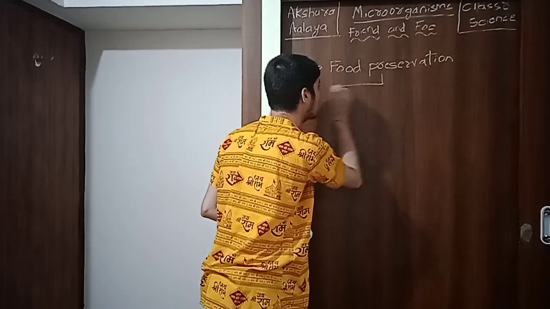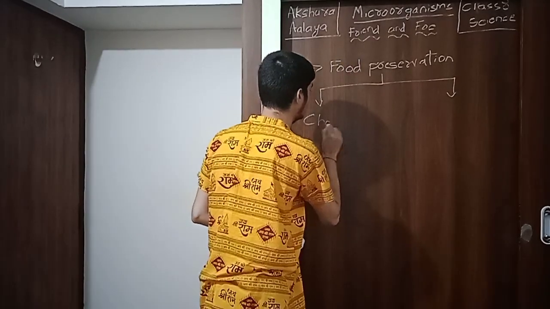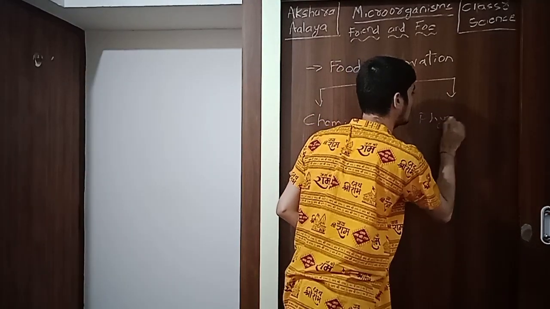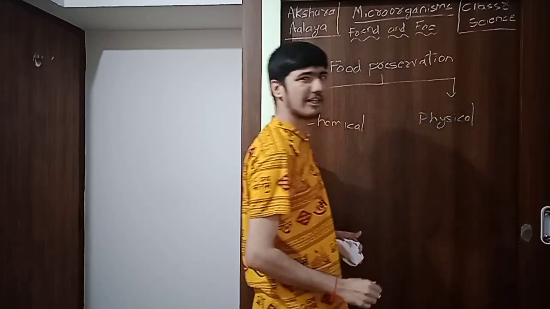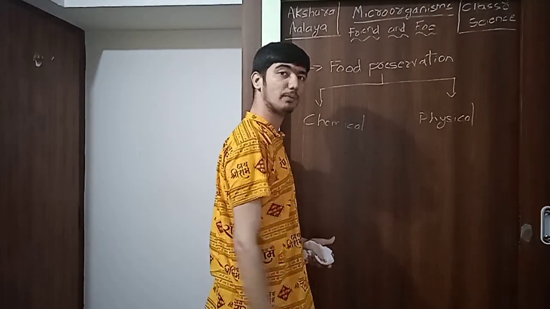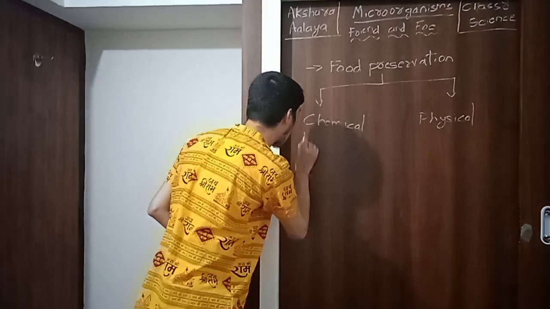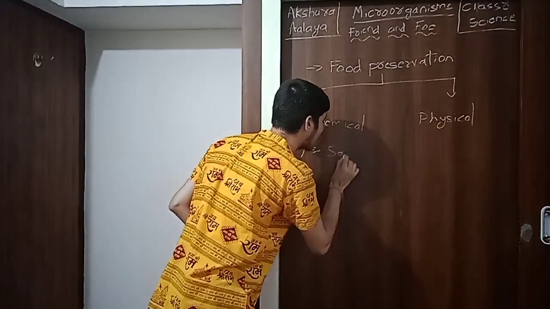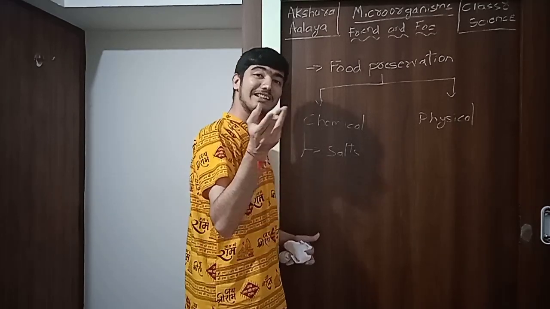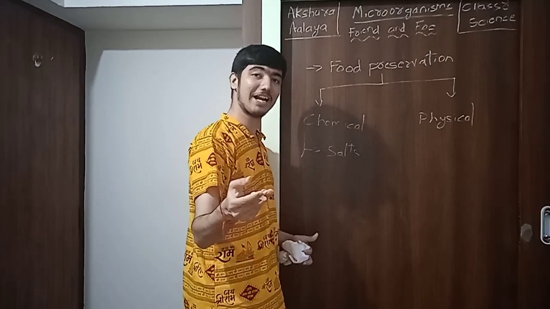That is done by two main methods. One is the chemical method and another one is the physical method. As the name suggests, chemical means the use of certain chemical compounds to preserve the food, or some physical actions to preserve the food. Chemical preservation is done by adding salts. As I have said, your grandmother uses salt to maintain the raw mangoes for making pickles, right?